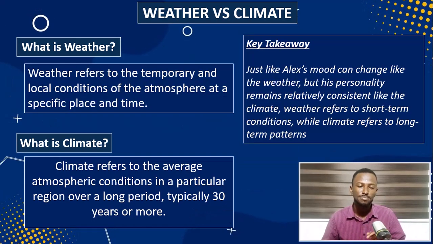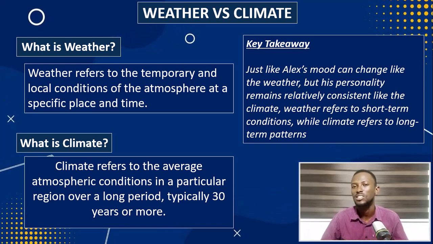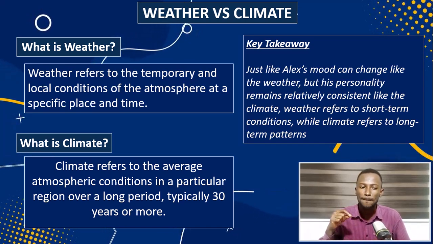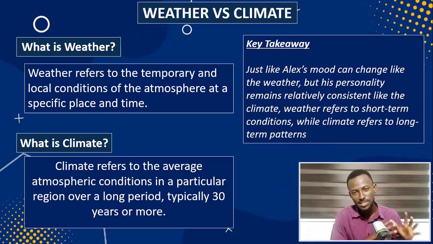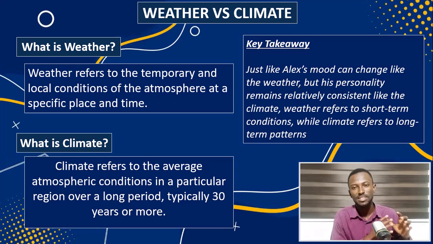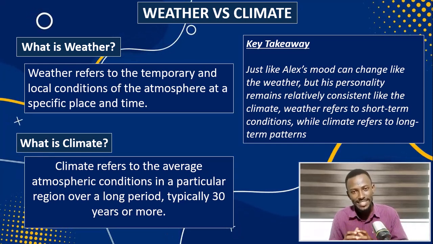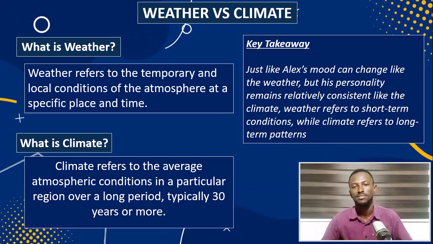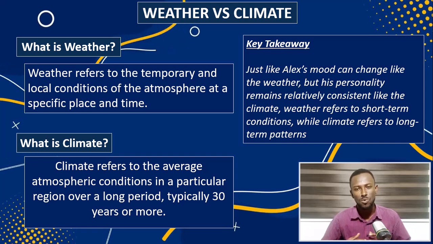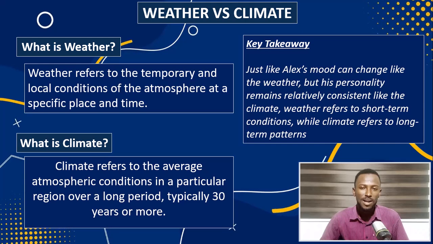So after discussing Alex's mood and personality, how does that compare to climate and weather? You see, the weather refers to the temporal and local condition of the atmosphere at a particular place and time. So if today is Monday or Tuesday, the atmospheric condition of that day is the weather. So it is temporal. It is not something which is consistent over a long period of time. But what about climate?